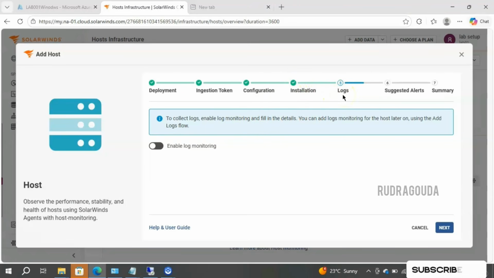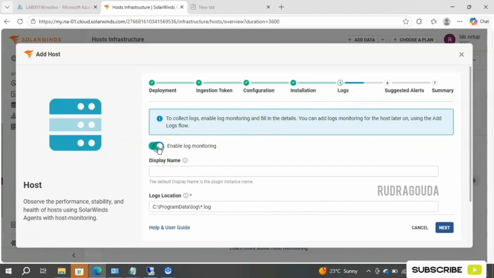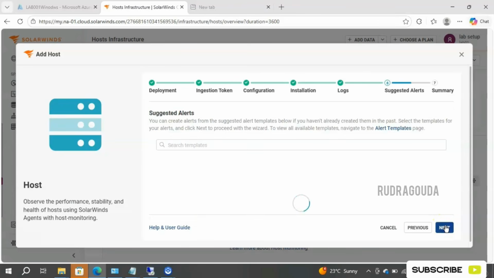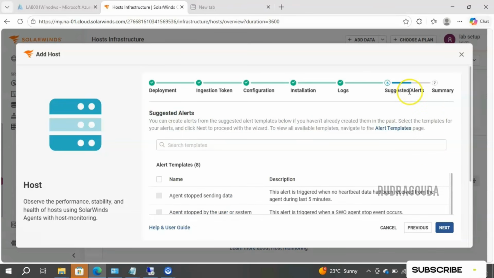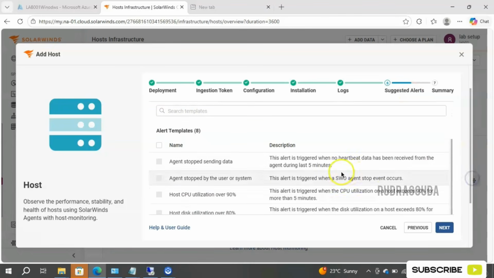If you want to do log monitoring as well, you need to enable log monitoring and choose the information, like what logs you want to monitor. You need to provide the path over here. Next, it will go to suggested alerts. If you want to set up any alert notification, that is also possible right away. Like when the host CPU utilization crosses 90%, or host disk utilization crosses 80%, you can choose that information over here and you will start getting the alerts. That's one option, or else you can set it up at a later point of time, not a problem.